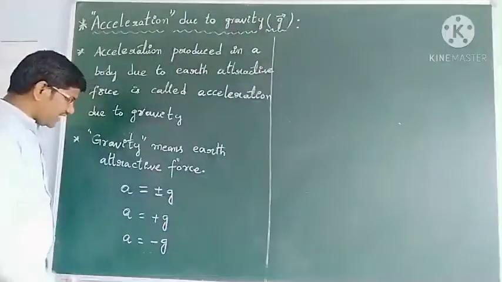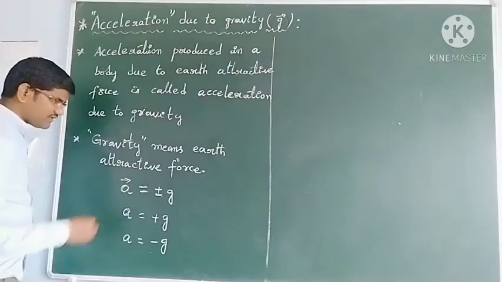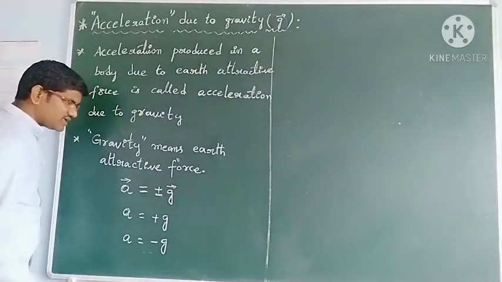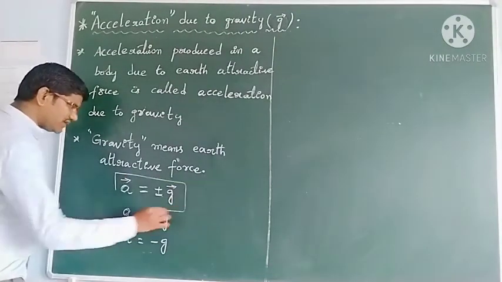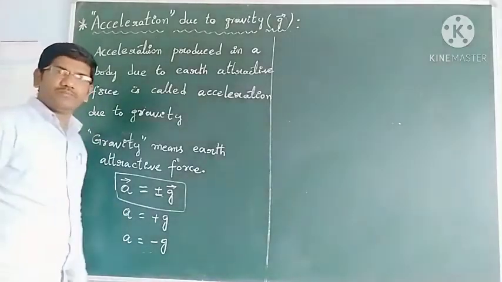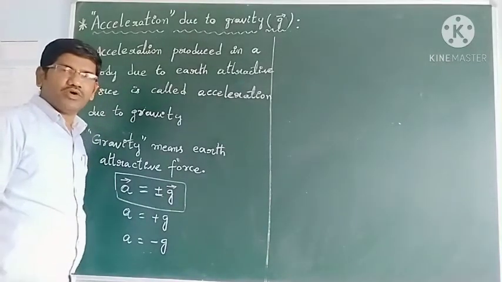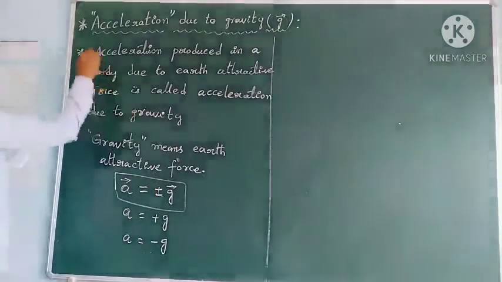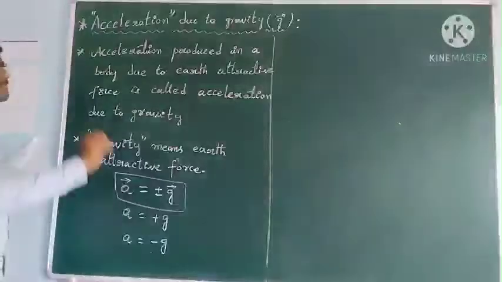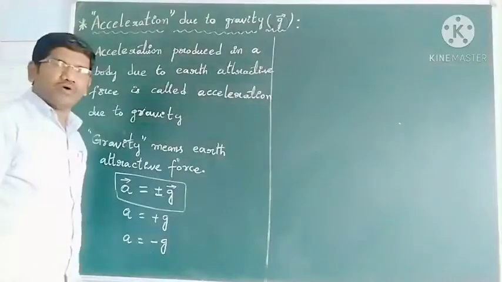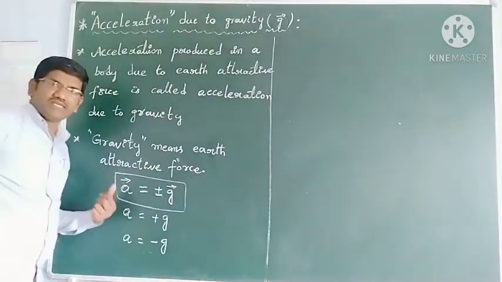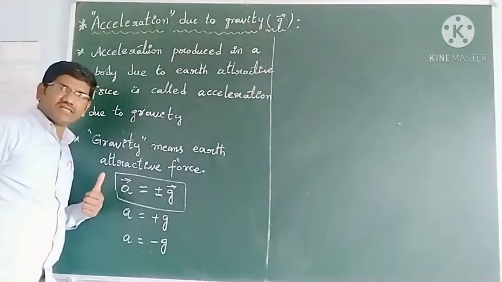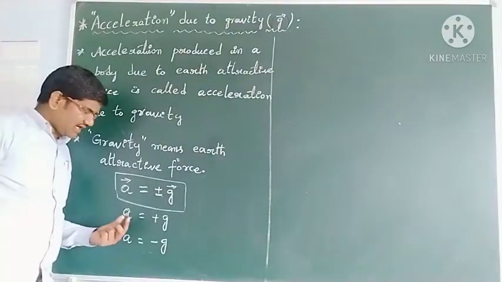Students, you know that acceleration is a vector quantity, so acceleration due to gravity is also a vector quantity. So we have seen the definition of acceleration due to gravity, and its letter also.